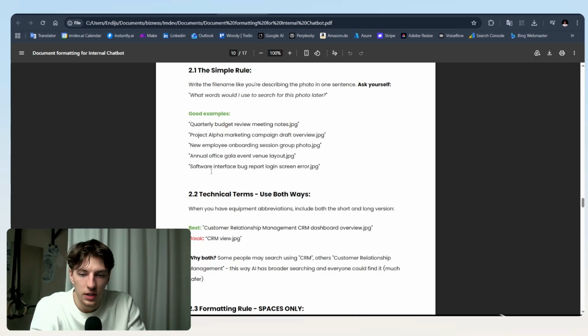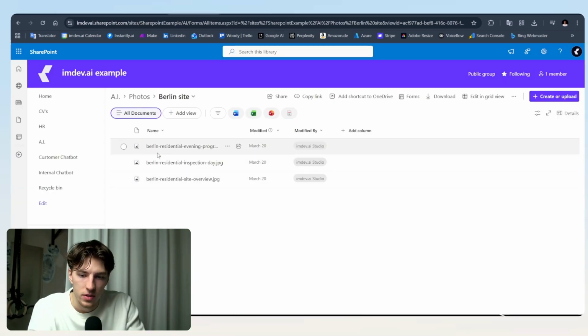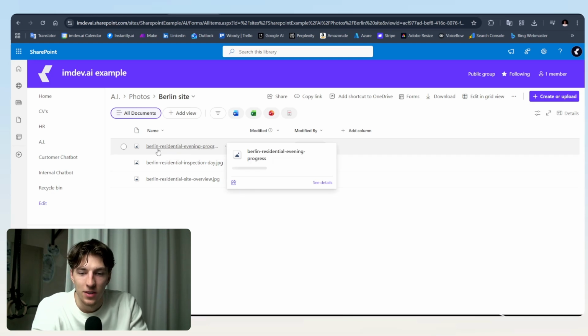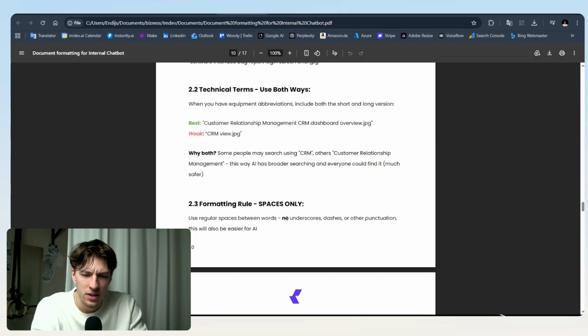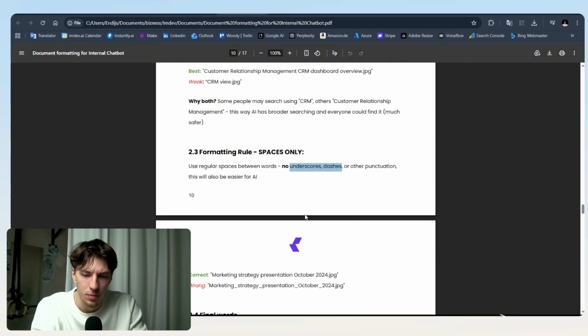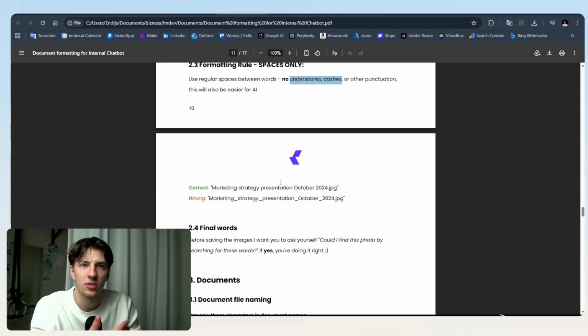And when you describe these photos, you can use spaces. For example, in my cloud I have dashes, so you can use dashes either way. Probably all programmers are going to be mad at me because that's probably not the correct way to name the files. In this manual, we actually say that there should be no dashes or other punctuation. So just stick to spaces, just like a regular sentence.